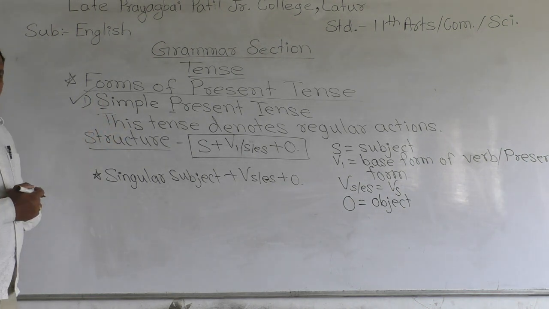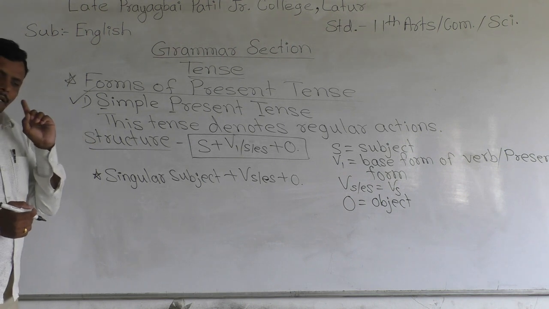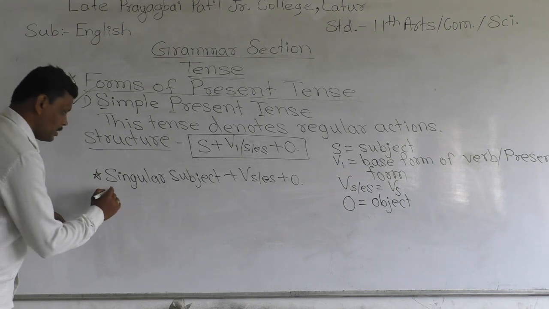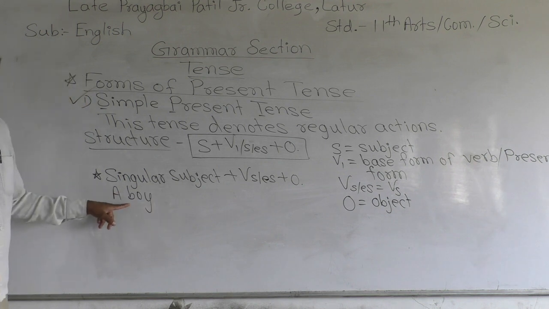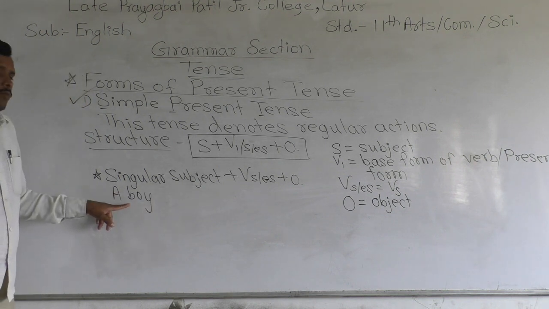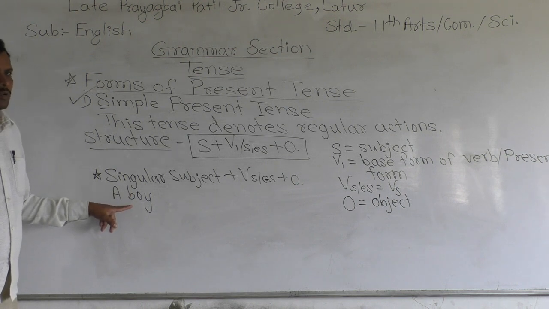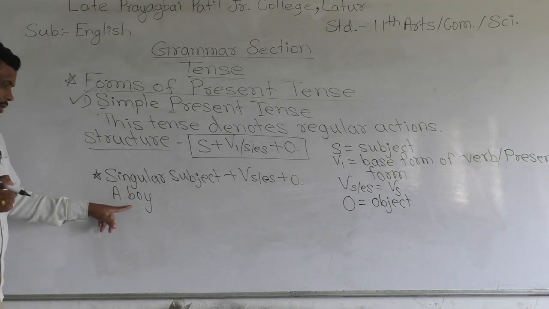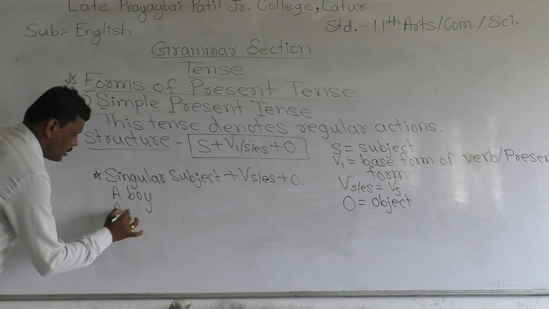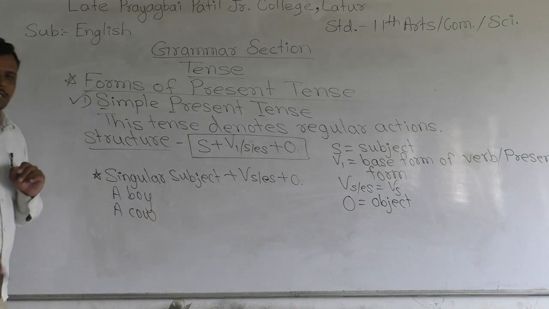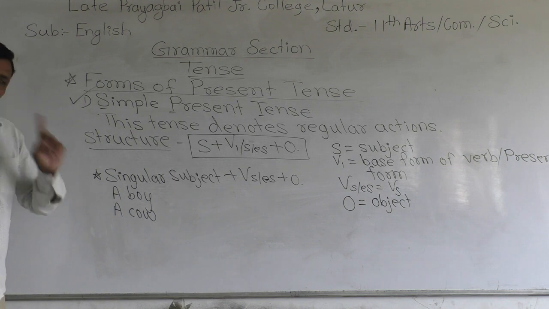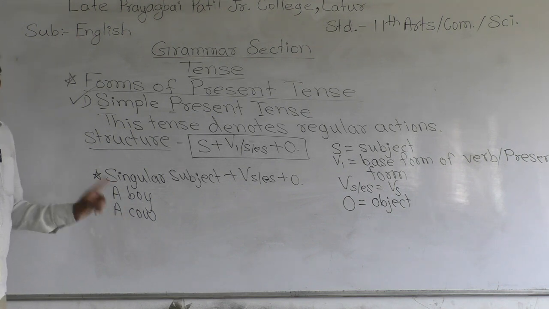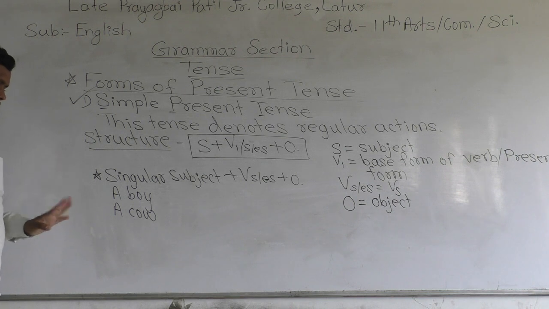What are the singular subjects? Singular means only one. For example, a boy. We are speaking about only one boy, so it is a singular subject. For example, a cow. This is a singular subject. We are speaking about only one cow here, so a cow is the singular subject.